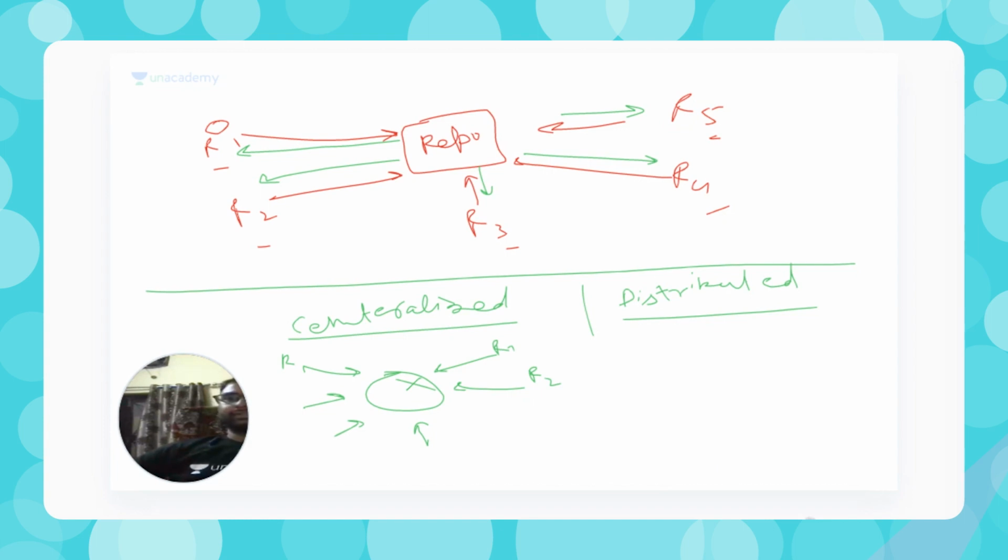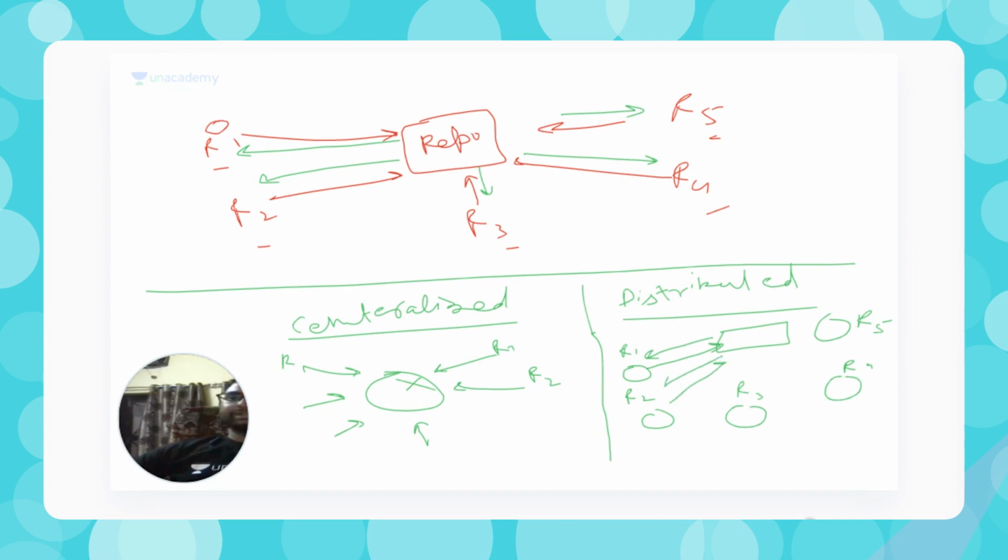But in distributed systems, there is an advantage that everybody has their own repo, their own copy of the code. For example, there are 5 people and they have different sorts of code. There is a central place, and everybody contributes their copy to the central place and takes a fresh copy from the central place.